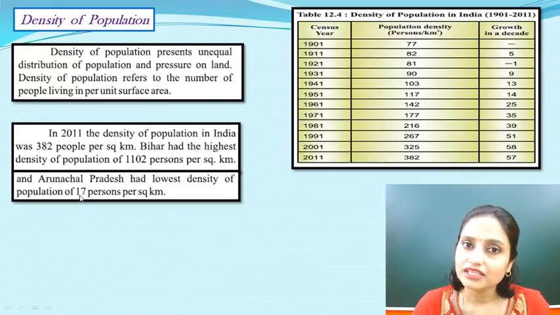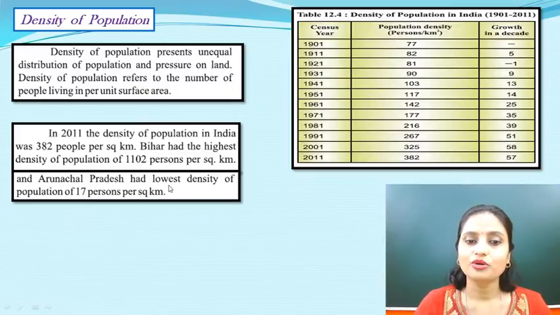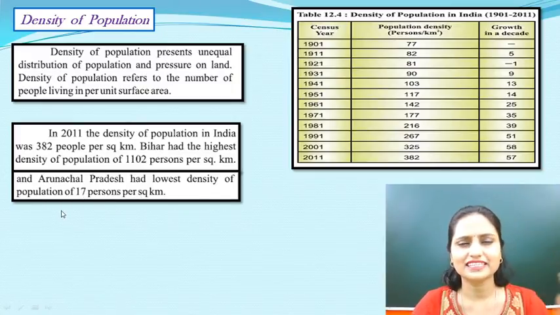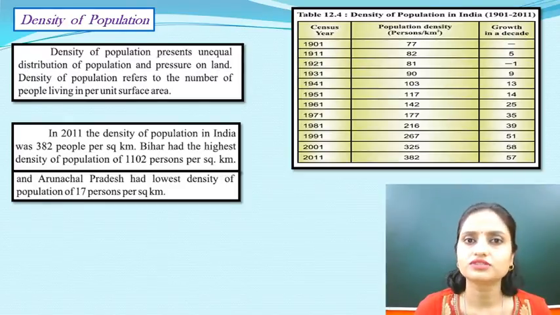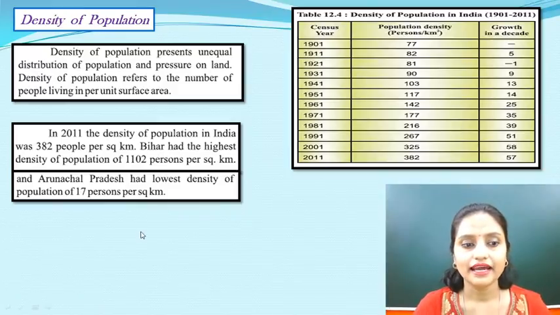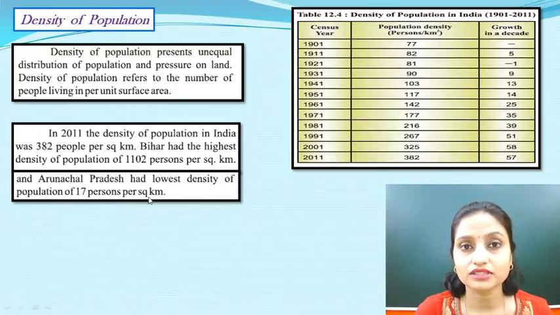And Arunachal Pradesh, on the eastern side, has the lowest density of population, only 17 persons per square kilometer. Now what is the reason for that? Because it does not support urbanization or infrastructural things, and maybe the natural conditions are not very good here, maybe landslides, maybe huge rainfall, and it is not suitable for living beings to stay there. Hence it is 17 persons per square kilometer.